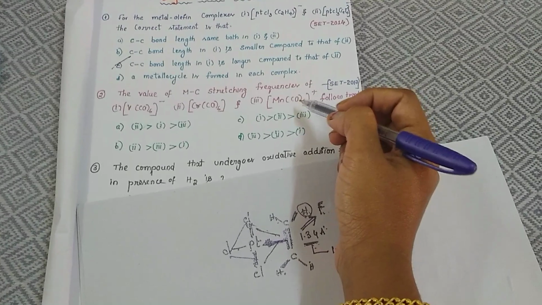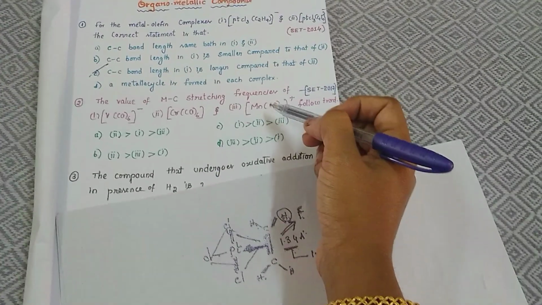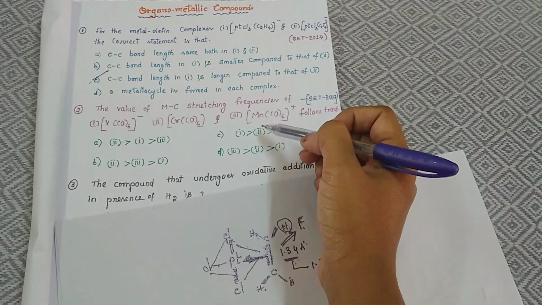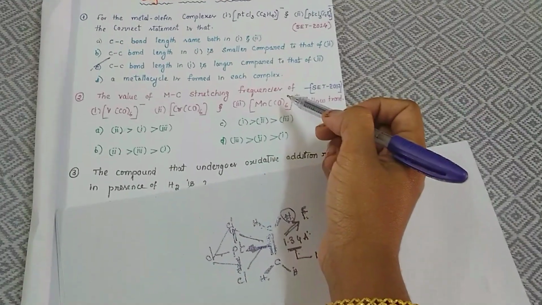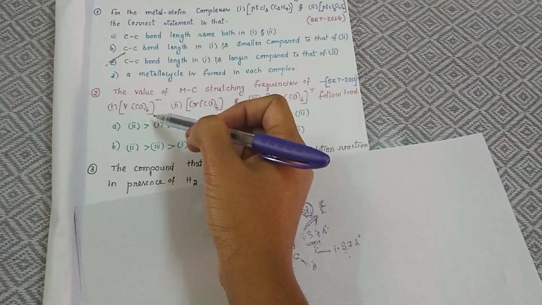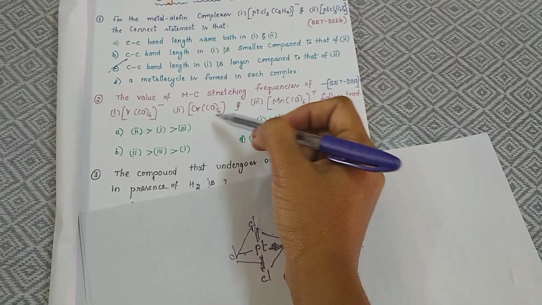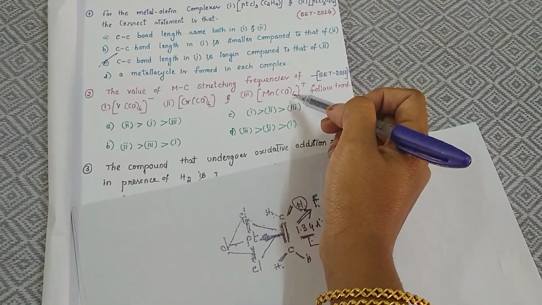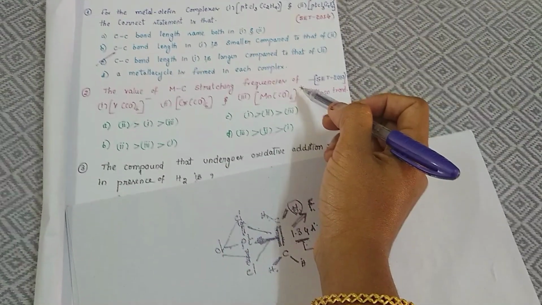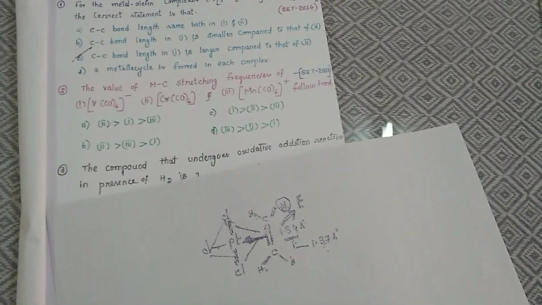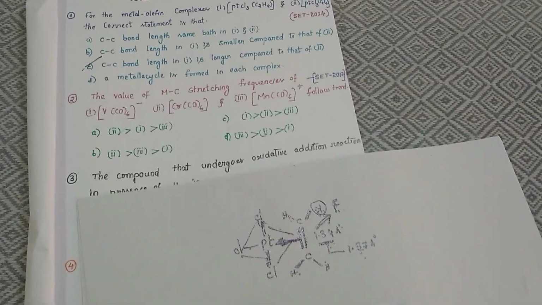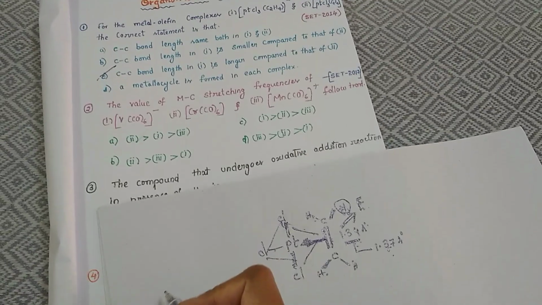This is also a very important IR spectroscopy question, but it is coming under organometallic chemistry, where the MC stretching frequencies of hexacarbonyl vanadium, this is a negative complex, and this is hexacarbonyl chromium, and this is hexacarbonyl manganese, this is a positive complex. Let's see how the MC stretching frequency is going to change across these three compounds.